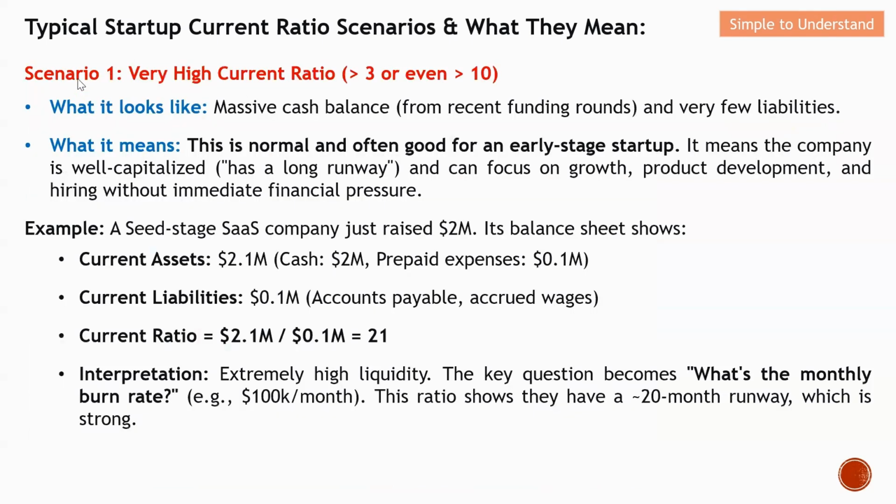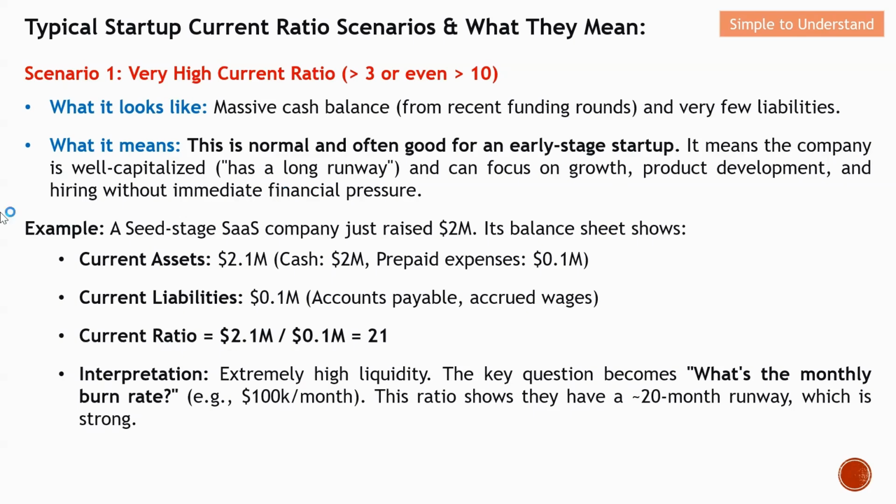For example, let's come to the first scenario where there is a very high current ratio. Let's say more than 3 or even more than 10. So what does it actually look like? This looks like a massive cash balance, basically from a recent funding round, with very few liabilities. What does this actually mean? This is normal and often good for an early stage startup. This means that the company is well capitalized, has a long runway, and can focus on growth, product development, and hiring without immediate financial pressure.